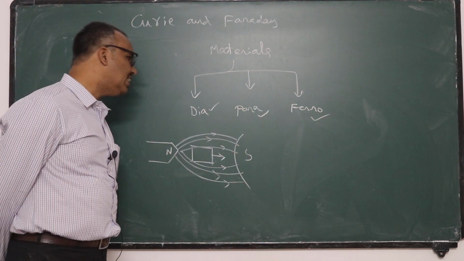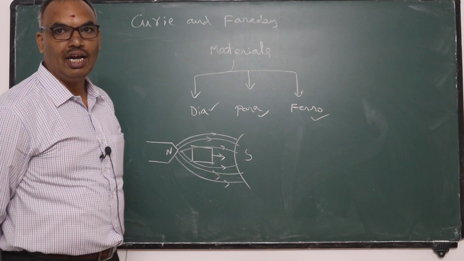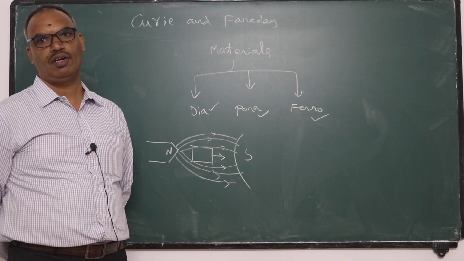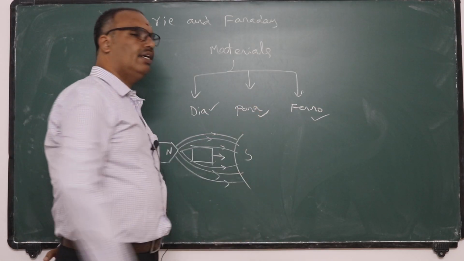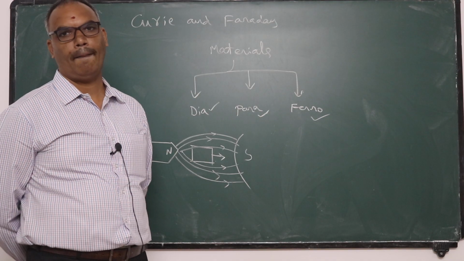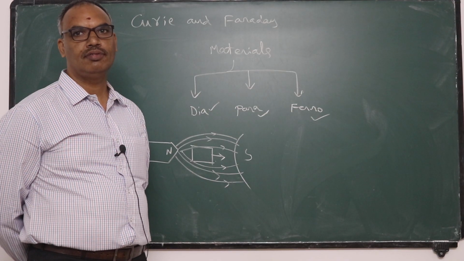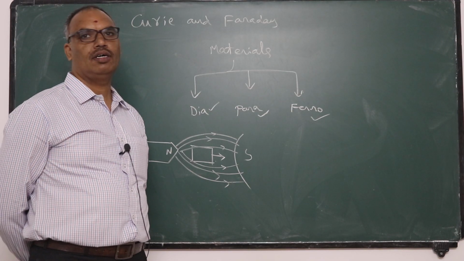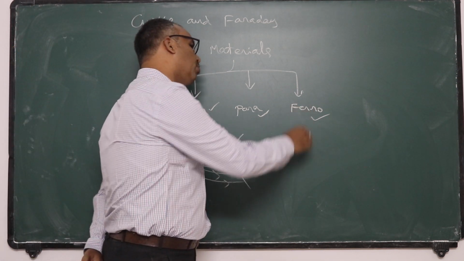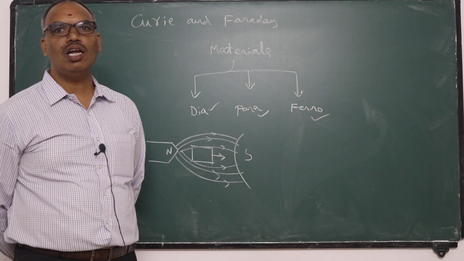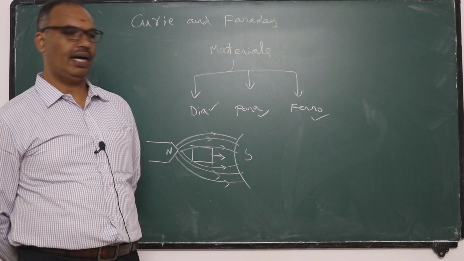What is the difference between these three materials? Generally, if you take diamagnetic material, it is not attracted by the external magnet. Sometimes it might be repelled by the external magnet. If you take a paramagnetic material, it will be attracted by the external magnet, but that attraction is very small. If you take ferromagnetic material, it will be strongly attracted by the external magnet.